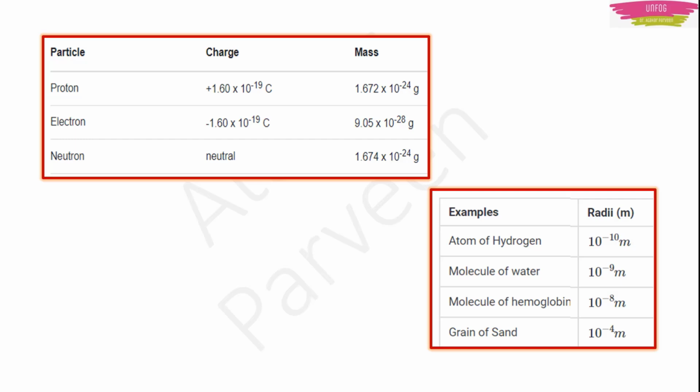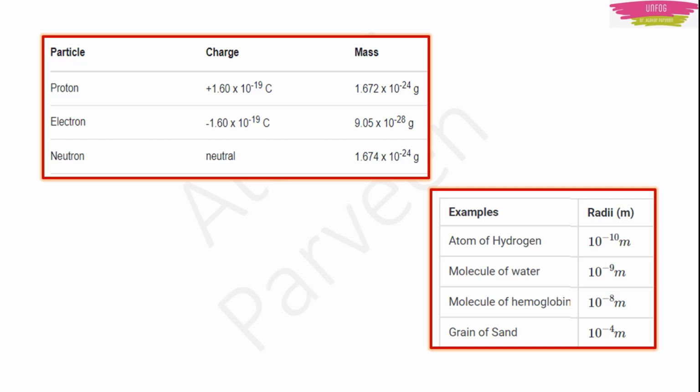Some little glance you can have. You can understand the size of the atoms with this. See, for an atom of hydrogen, the atomic radius is 10 raised to minus 10 meters, which means 1 angstrom. Whereas a grain of sand is 10 raised to minus 4 meters. We can see sand with our naked eye, right? We cannot see an atom of hydrogen with our naked eye. So the atom of hydrogen is very much smaller, 10 to the power 6 times smaller than a grain of sand.